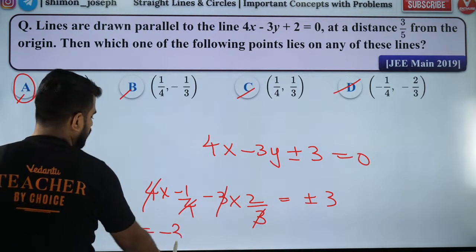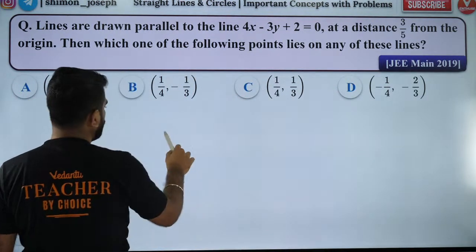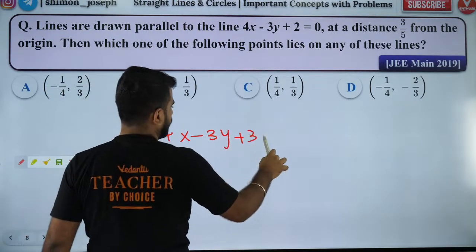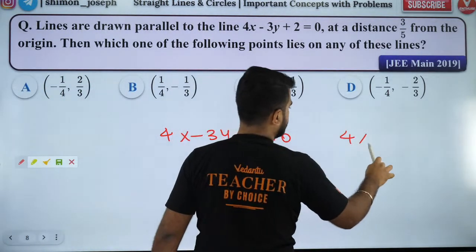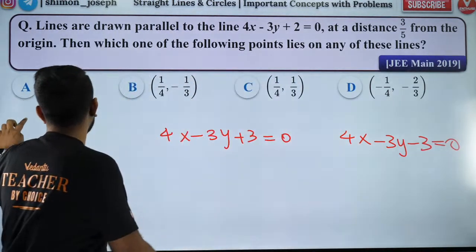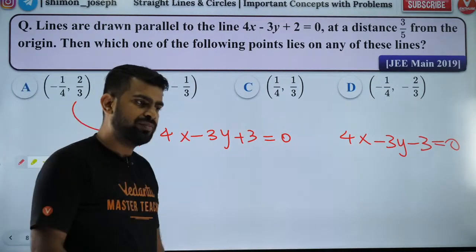It is coming out to be minus 3. It can be either plus or minus 3. Sagar, there are totally two lines: 4x minus 3y plus 3 and 4x minus 3y minus 3. You see the first point satisfies this equation. You can check it out.